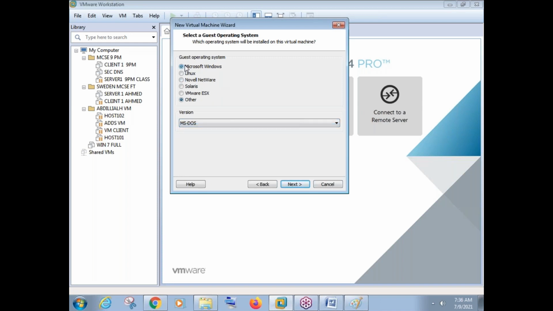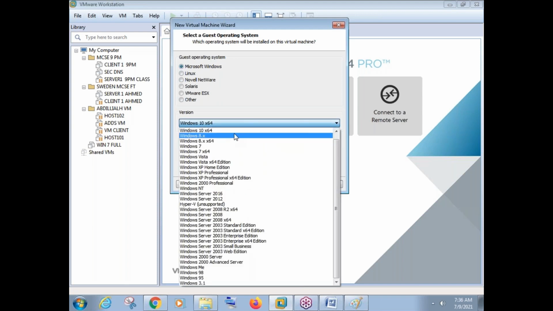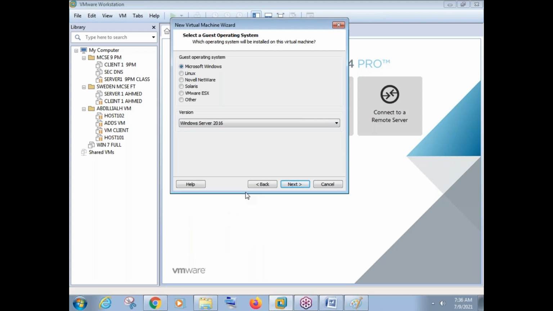Okay, and coming to Microsoft Windows here, it is supporting Windows 10, Windows 8, Windows 7, XP, all these things, as well as it is supporting Windows Server 2016 here. Just click on Windows Server 2016. This is what we are installing there. Windows Server 2016. Okay, so select your operating system and remember one thing, whichever operating system you're installing, it is always a best practice to select that particular operating system name.